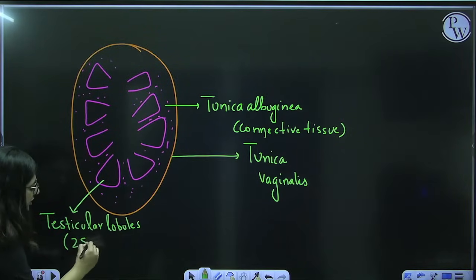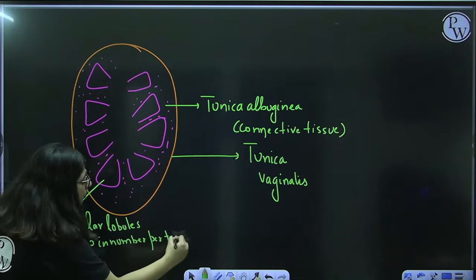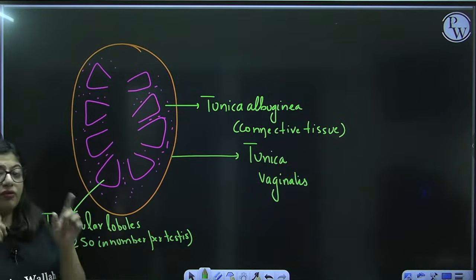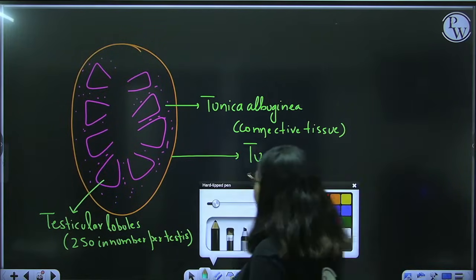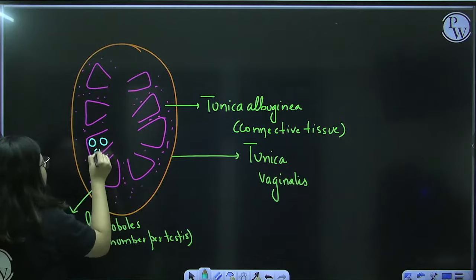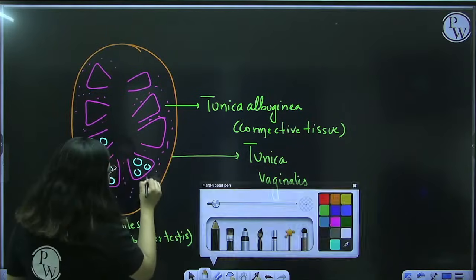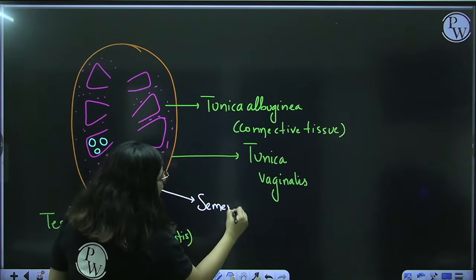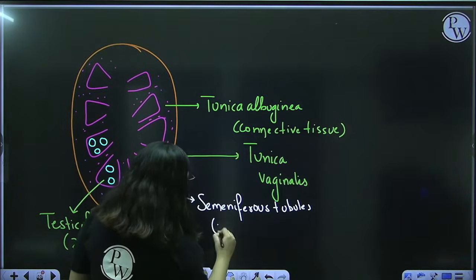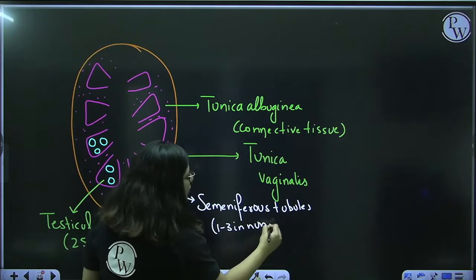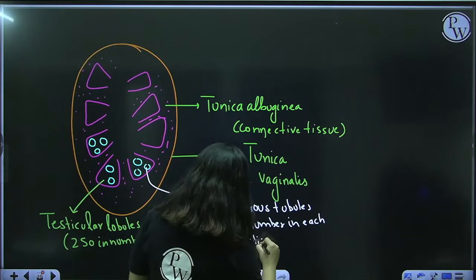In each testis, they are 250 in number. Okay, per testis, how many are there? 250. So in one testis, 250 testicular lobules are there. Inside these testicular lobules, small round structures are present known as seminiferous tubules. What are these? Seminiferous tubules. How many are there? In each testicular lobule, 1, 2, 3 seminiferous tubules are present. You got it? Yes.